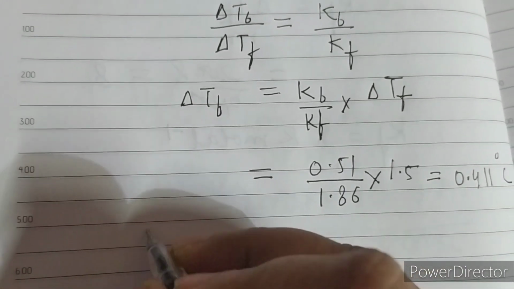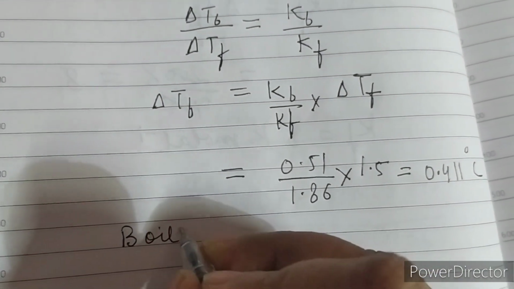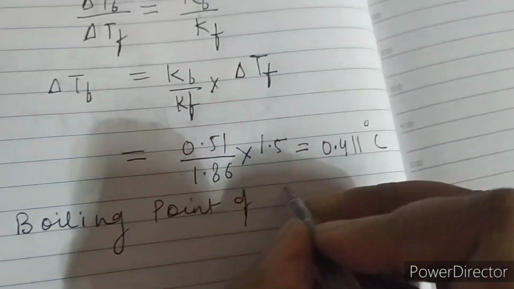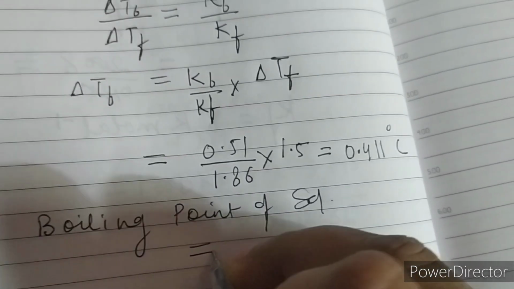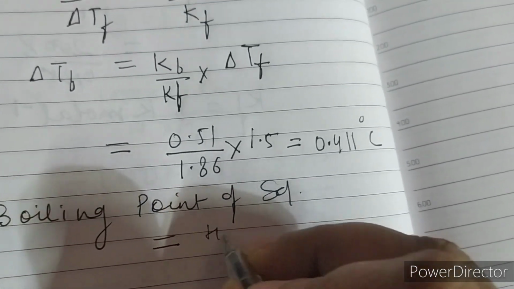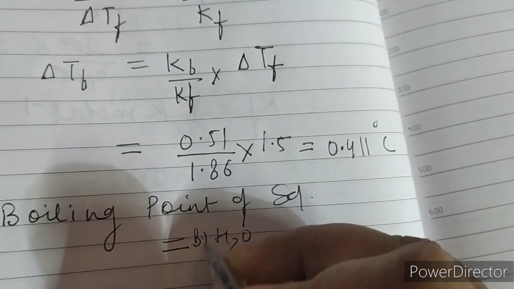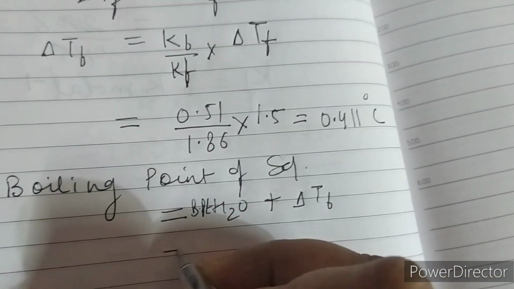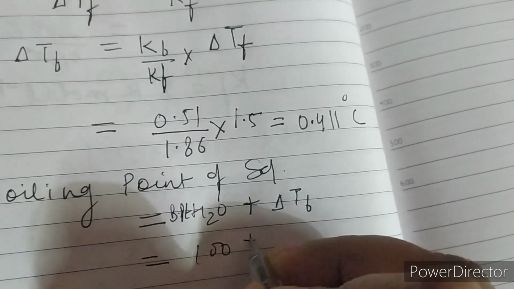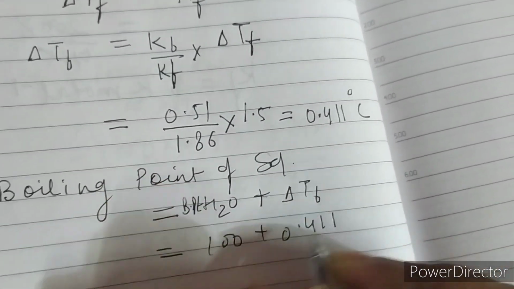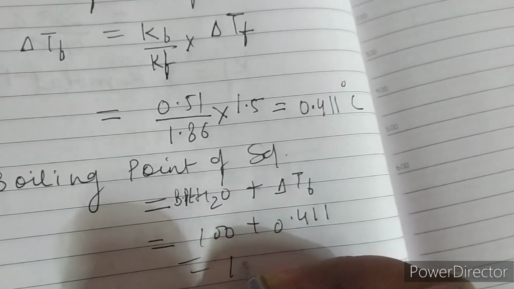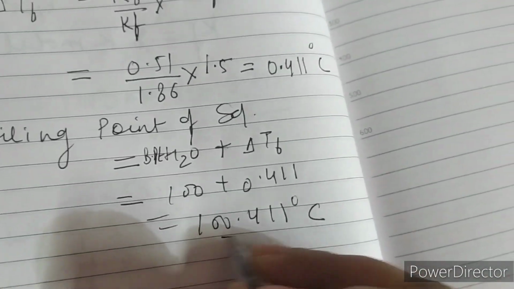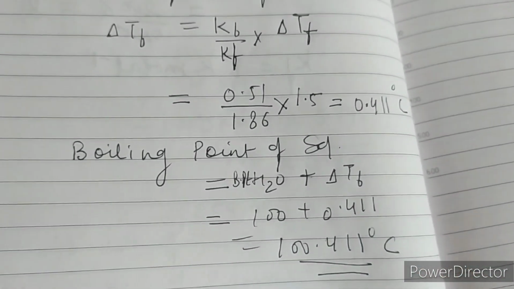Now you have to find the boiling point of the solution. So we will write here boiling point of solution is equal to boiling point of the water plus the elevation in the boiling point. That will give you the boiling point of solution. So water boiling point is 100 plus 0.411, that is equal to 100.411 degree Celsius. So this is the boiling point of the solution.